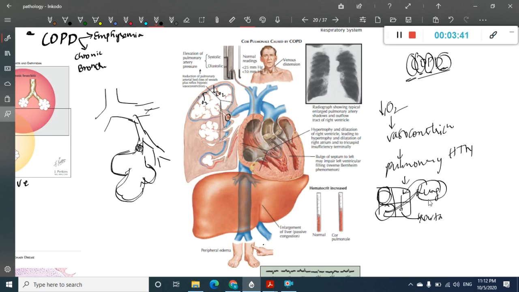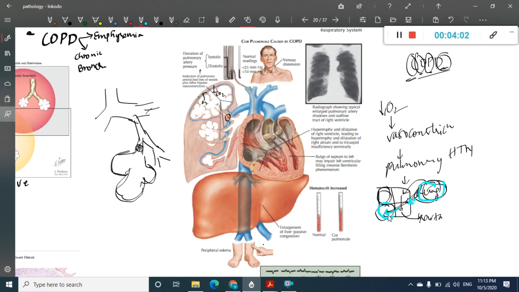But here, there is increased tension in the lungs. Because of the increased tension in the lungs, the blood cannot reach the alveoli easily. So there is back pressure. This back pressure also causes back pressure to the right ventricle.